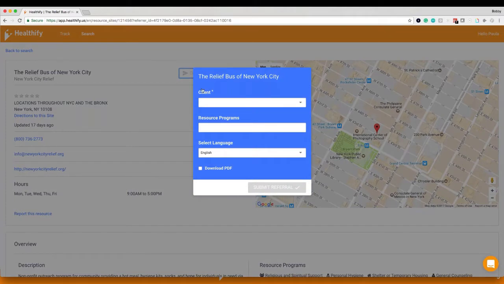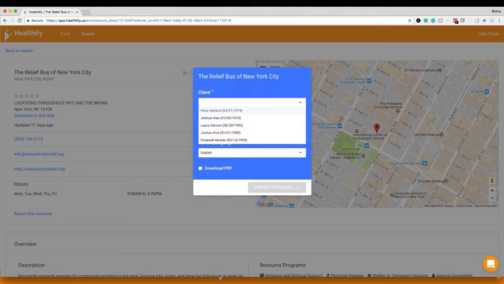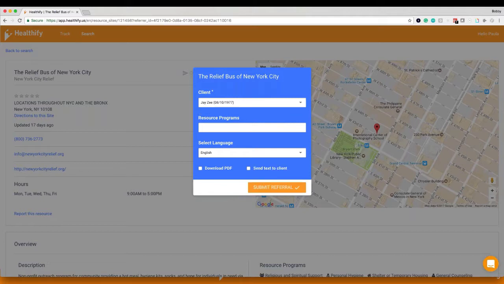So the first is our client. So the person we're working with is Jay-Z. So let's just search a few different ways we could search here. We could search by last name, Z comes up. We could search by first name, J comes up, or we obviously could search Jay-Z. Maybe there's multiple J's in here. And we're going to click on that because that's the client we're looking to make a referral for today.